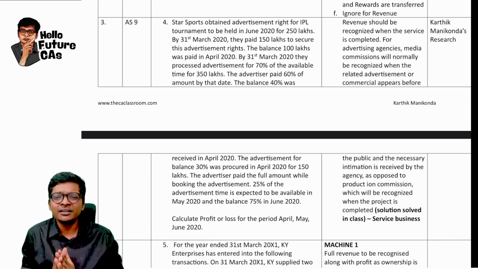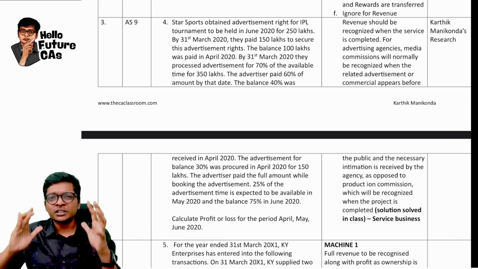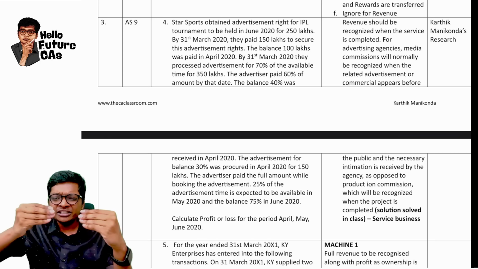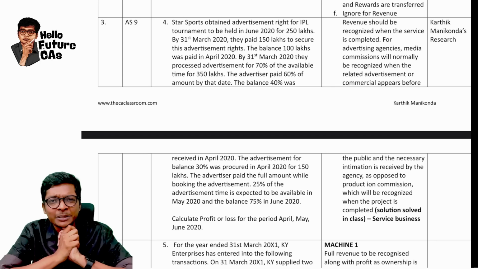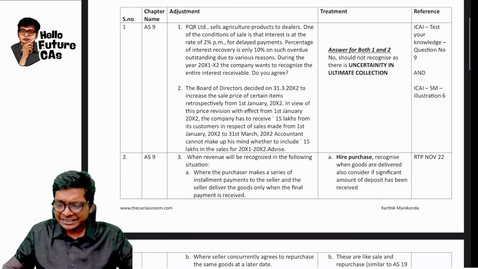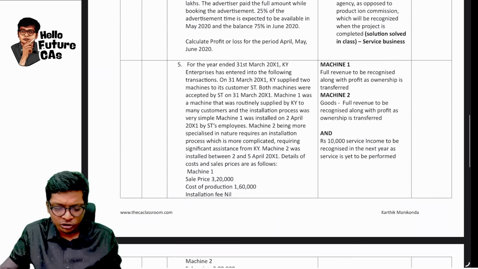That's what I said by Karthik Manikonda's research over here. So basically what I'm telling you, guys, those 250 questions for accounts and 400 plus questions we're going to do for law, they are not just ICA, study mat, RTP, MTP questions. It's a culmination of everything. Look at this for AS9. First question is ICA, study mat. Second is RTP, November 22. Third question is my own question, Star Sports.